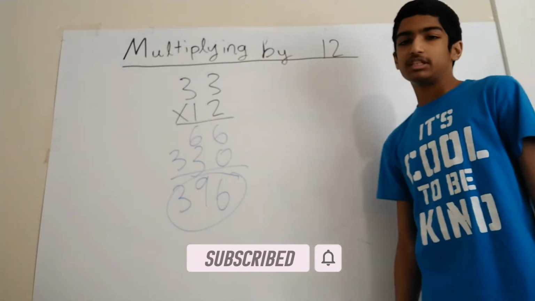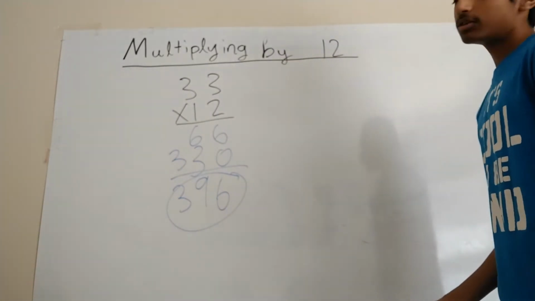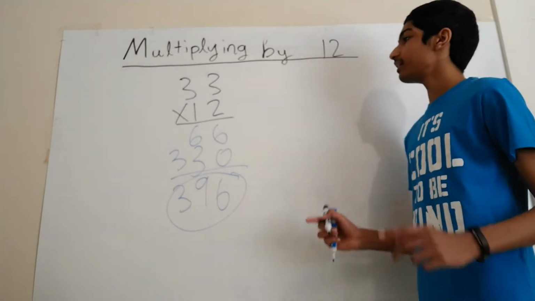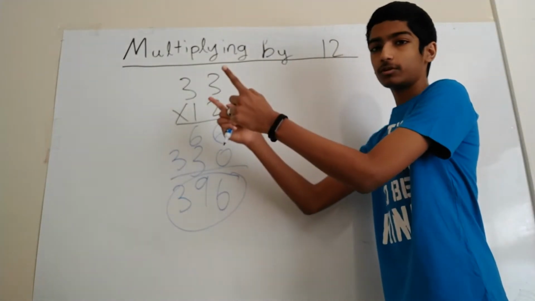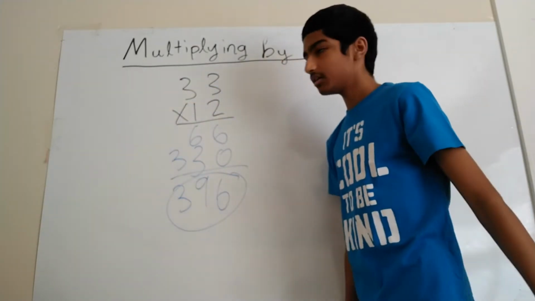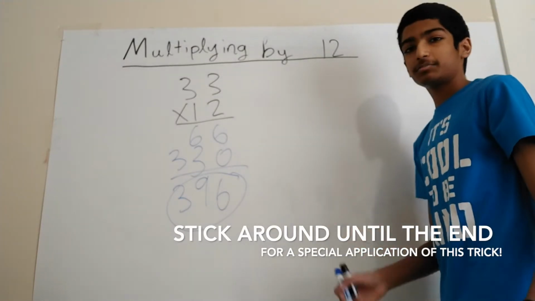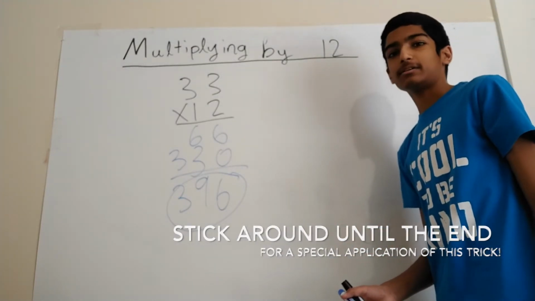Even though this might seem simple, there's a really fast way to do this. So basically what you want to do, as I remember it, you multiply by 2 for the first digit, and then you add the last digit. So just remember that and you'll be fine. Now you might just be like, wait, what? What is he talking about?